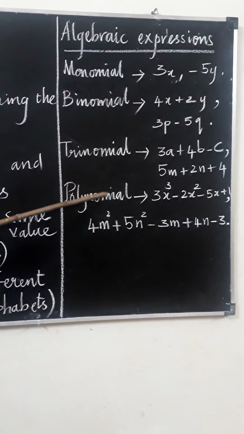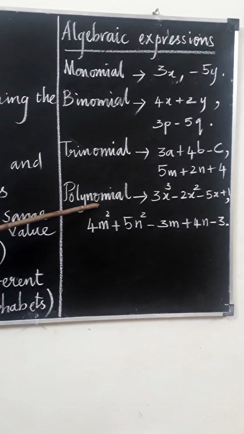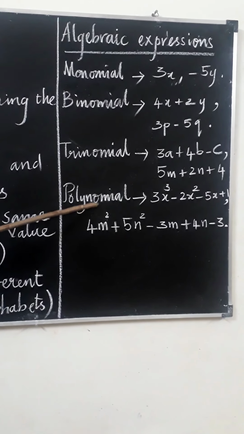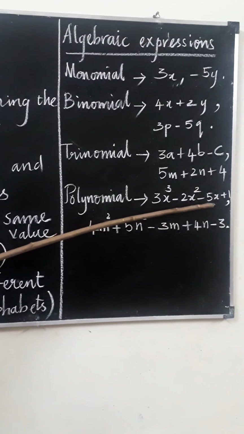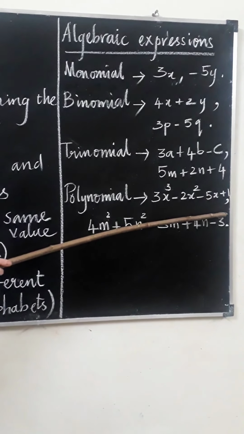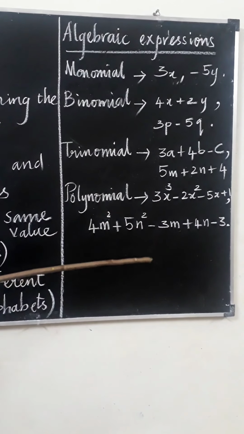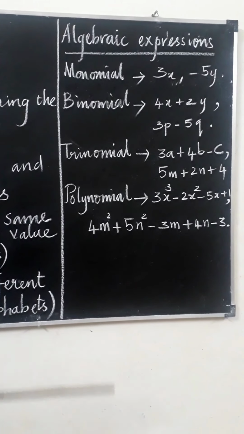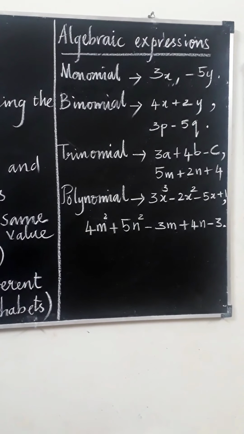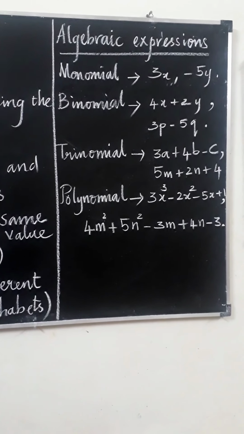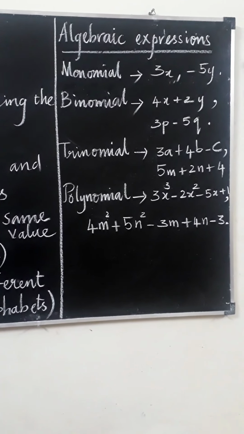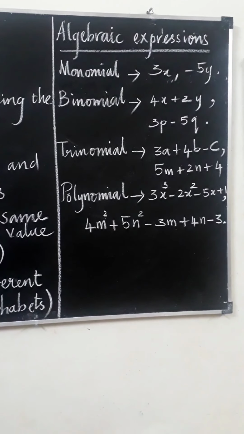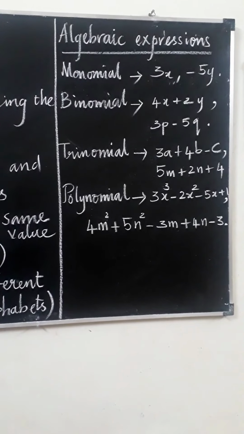Polynomial consists of more than three terms, for example, 3x cube minus 2x square minus 5x plus 1. All these things you already learned in the lower classes. In 7th, 8th and 9th standard you already learned equations on algebra and solving of linear equations also. In 10th standard, we are going to learn more about the solving of linear equations in depth.